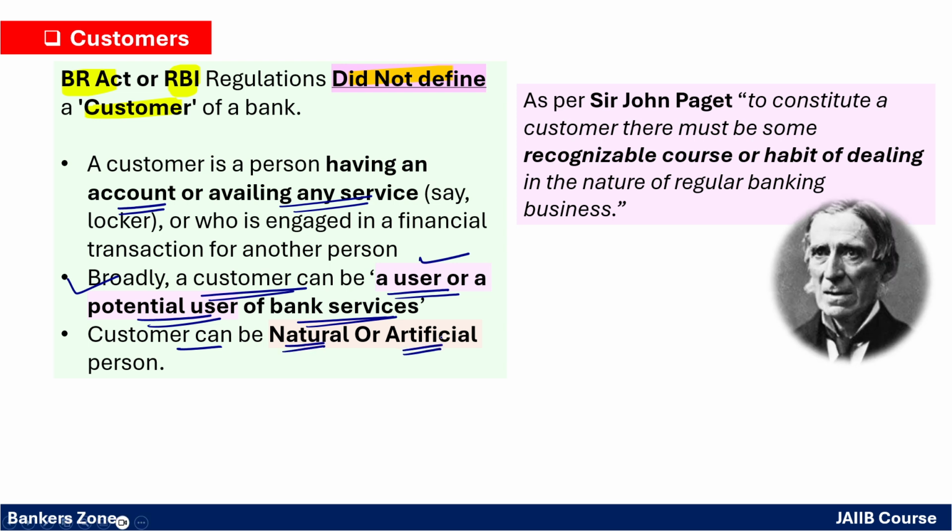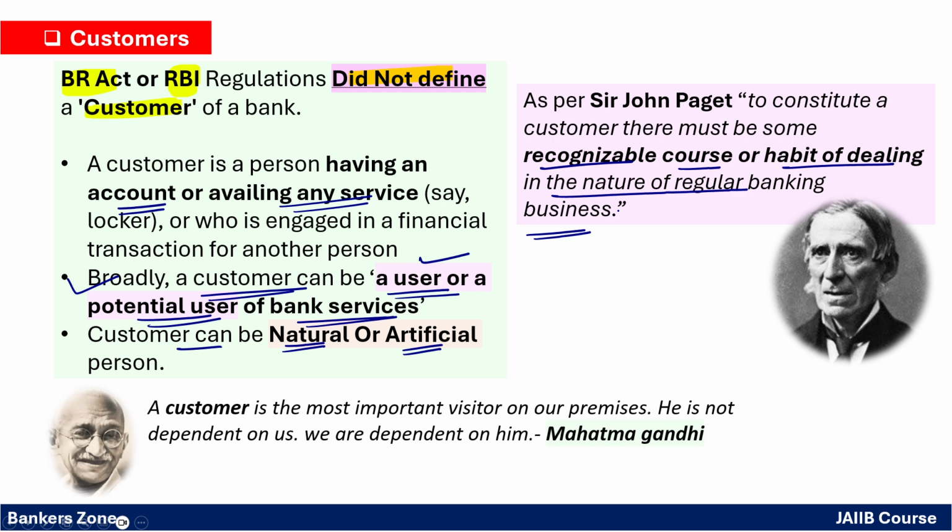Okay. Now, as per Sir John Paget, there must be a recognizable course or habit of dealing in the nature of regular banking business. That is the opinion of Sir John Paget. Now, a very well-known opinion about the customer is from Mahatma Gandhi. Mahatma Gandhi says a customer is the most important visitor on our premises. He is not dependent on us. We are dependent on him, right?